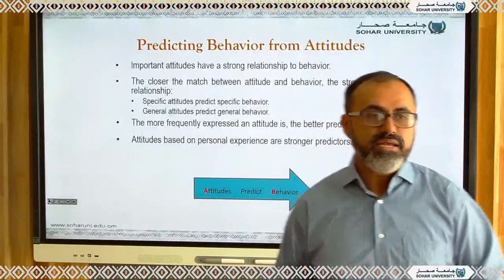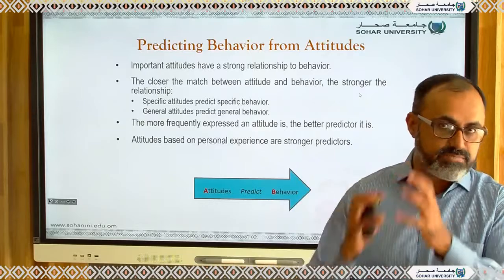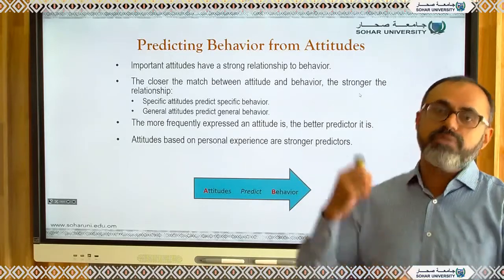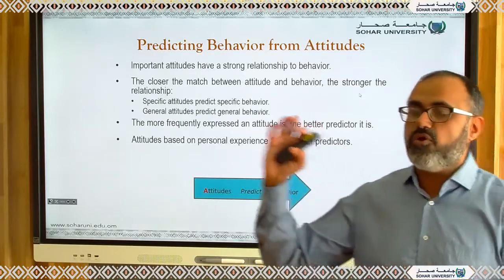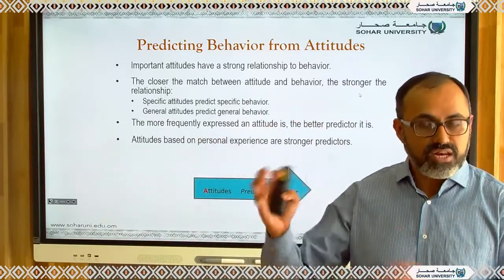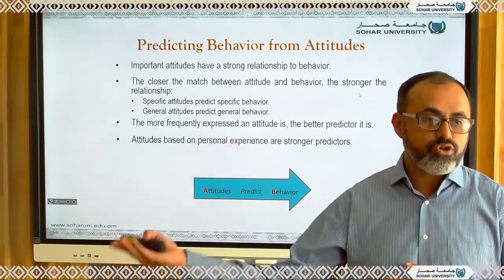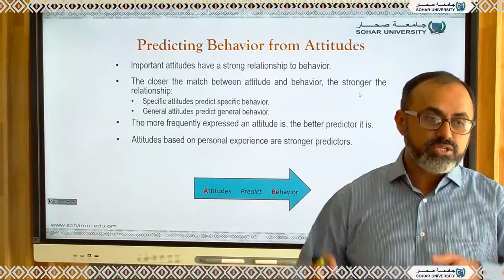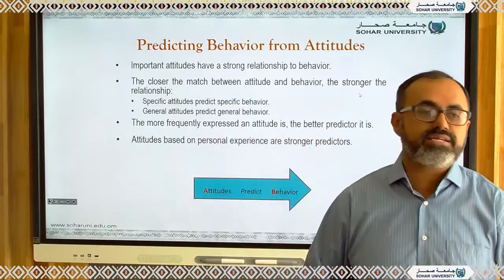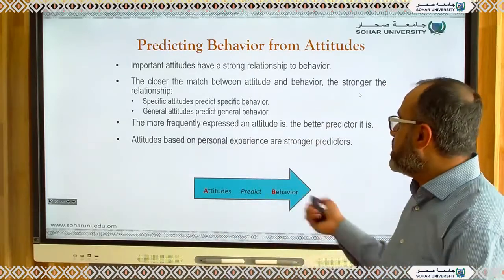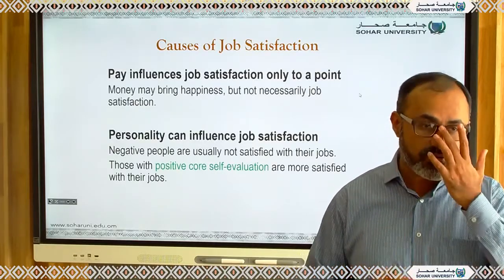So after this example, let's take predicting the behavior based on attitude. Now you understand attitude a little bit. Ultimately you perform or behave. Once you start liking your job, you will perform your job properly. If you do not like your job, you may not perform it properly. Your employee performance should not be there, or you cannot predict it. So you can see this is the common model: first the attitude, and ultimately you predict the behavior. So let's continue further, and let's take a small model of job satisfaction.